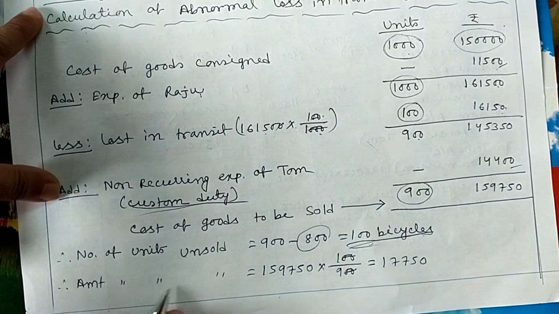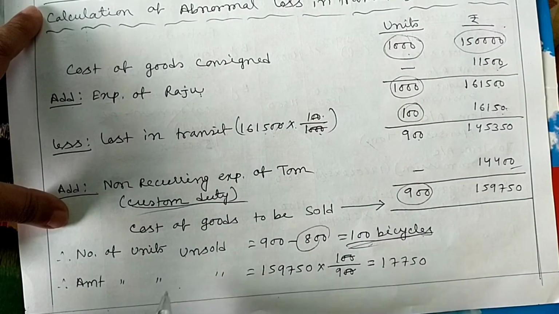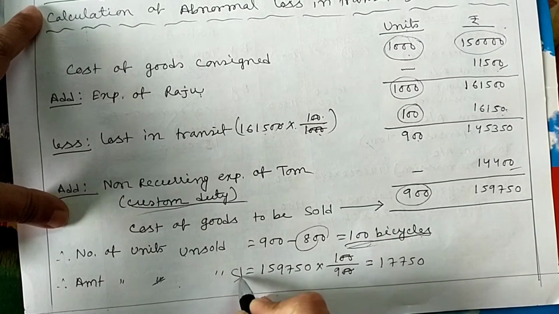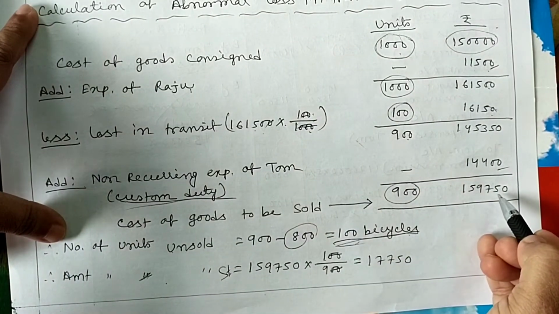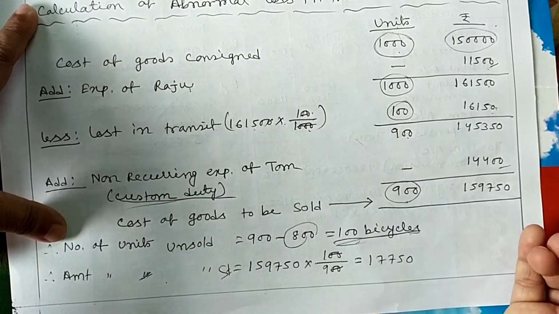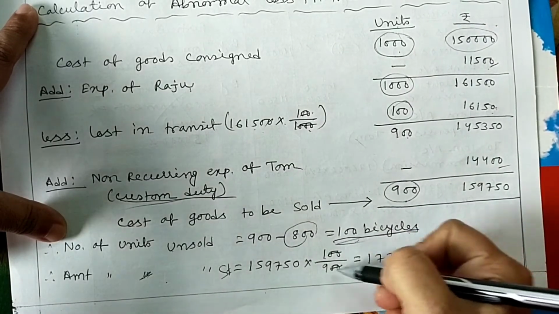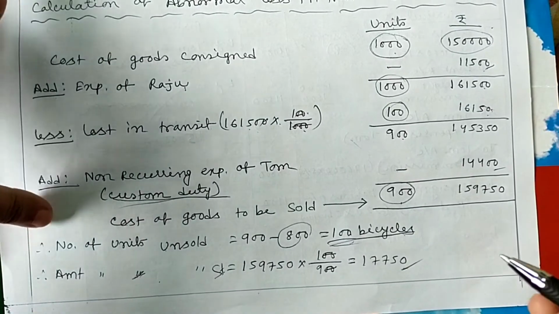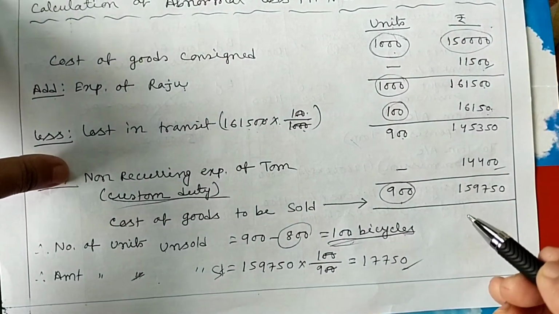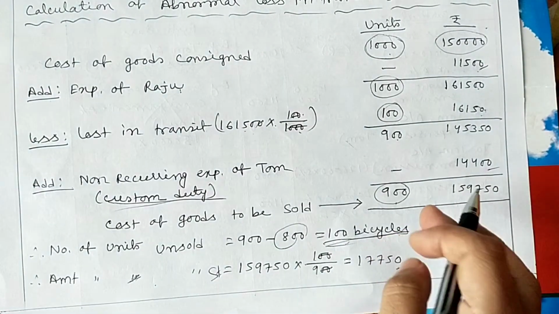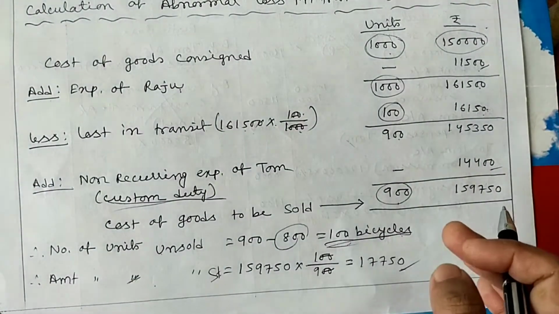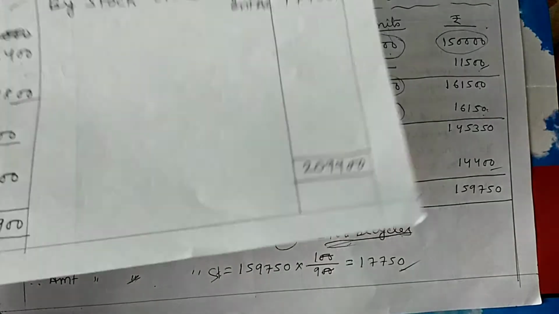So the amount of unsold stock is this 1,59,750 for 900. Then how much for 100? So we get 17,750. This is the unsold stock.